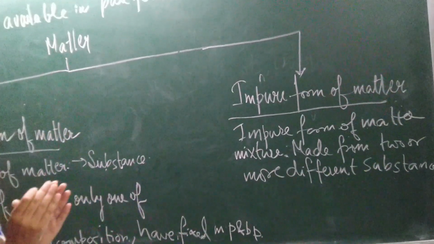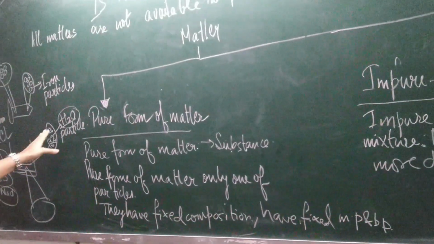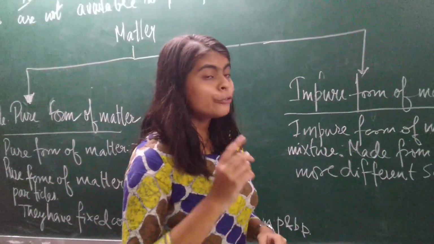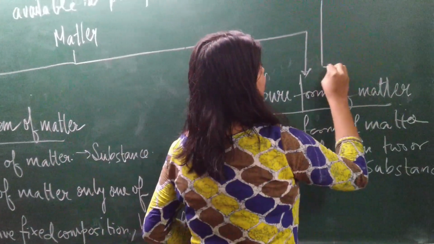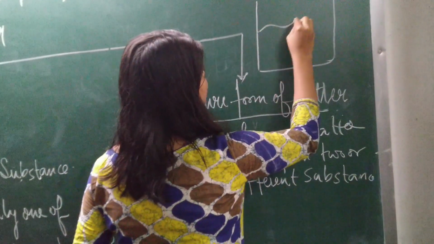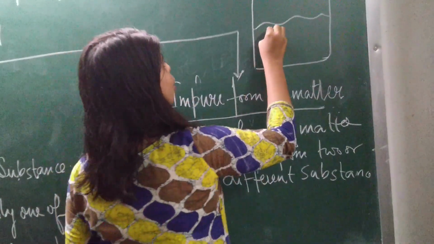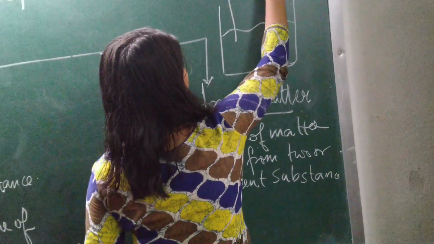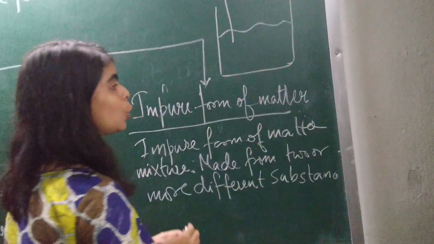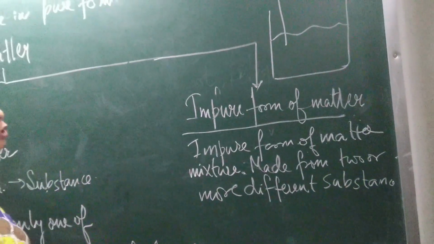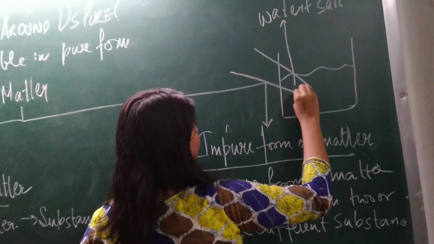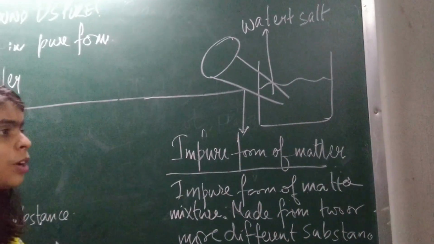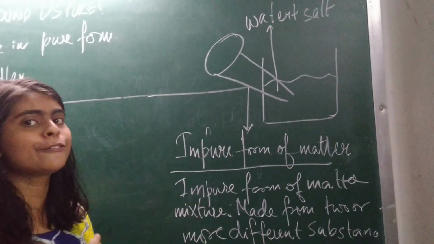Suppose we take two substances, water and NaCl. What will happen if we mix water and NaCl? We will see that if we mix them, they form a solution, a water plus salt solution. And if we look closely at this matter, you will find that in each layer or each part you are finding different particles.